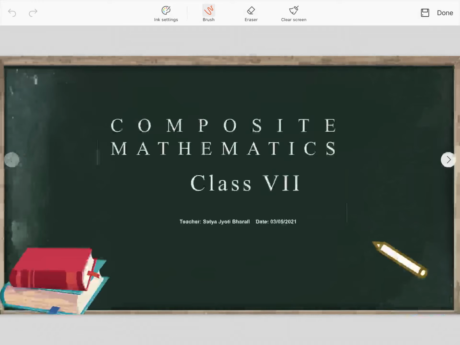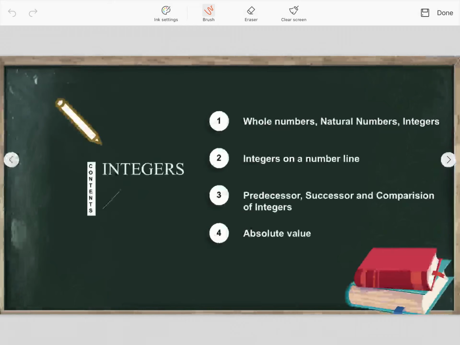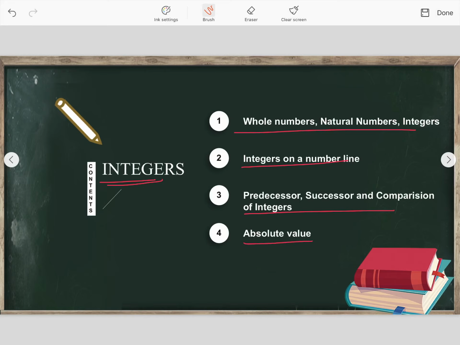So let us move on to today's chapter. Today we'll be discussing integers, your first chapter. Okay, integers. Let us start the chapter. First we are going to do a quick revision, because you have already studied about whole numbers, natural numbers and integers. Then how integers are plotted on a number line, then predecessor, successor and comparison of integers, and at last we are going to study absolute value.